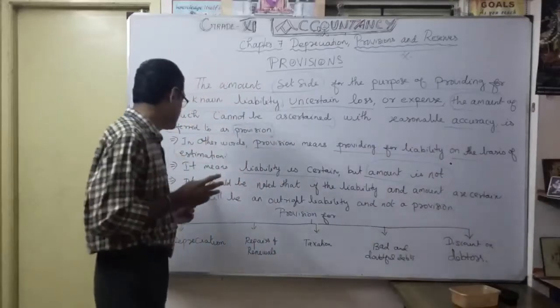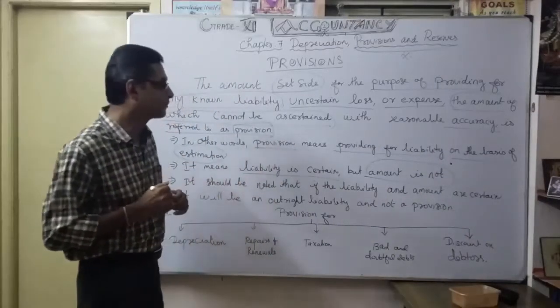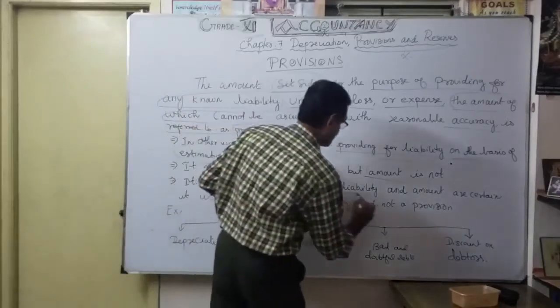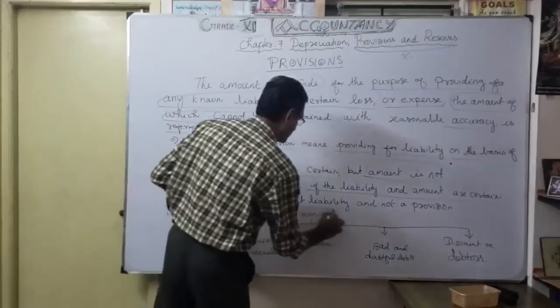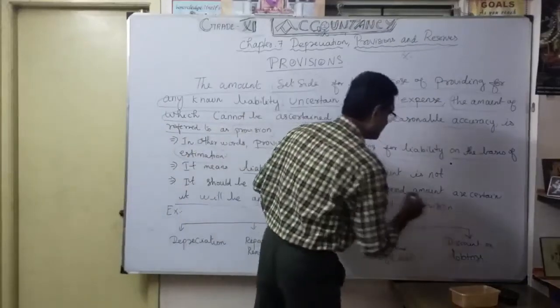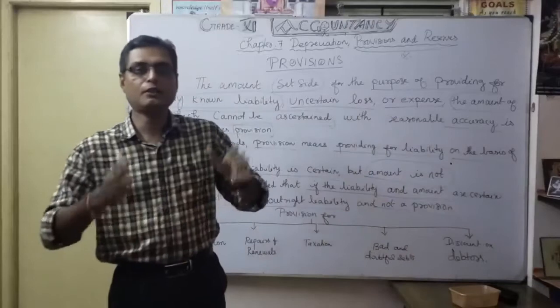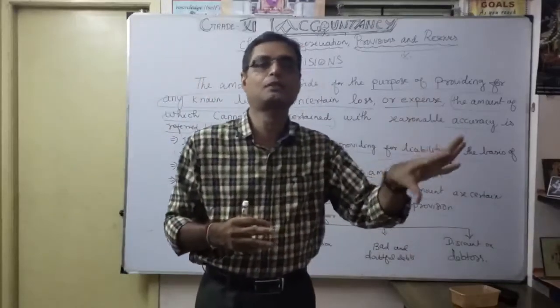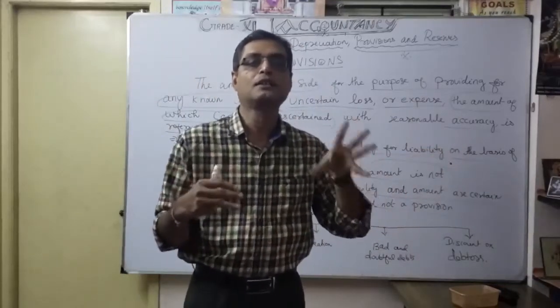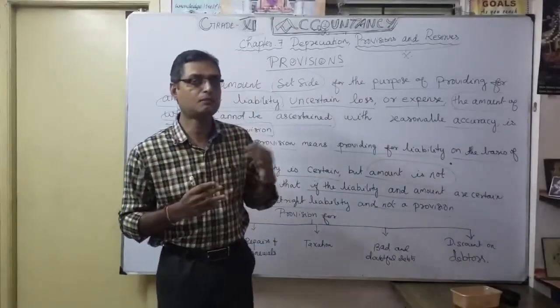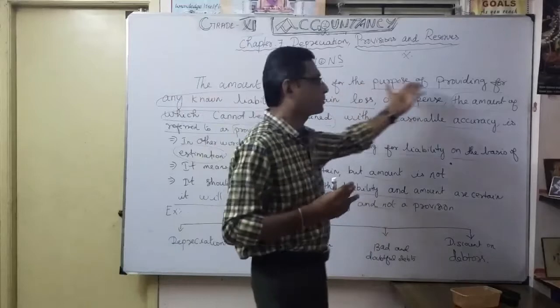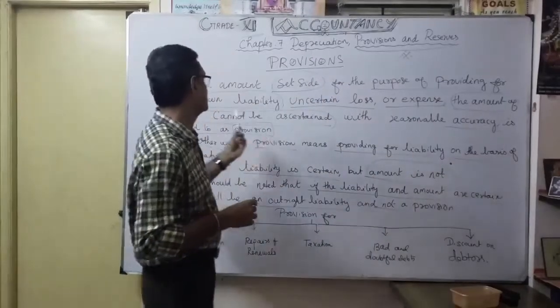It should be noted that if the liability and the amount are certain, it will be an outright liability, not a provision. That means anyway you know what the liability is and what the amount is, so there is no meaning in creating a provision. What is a provision? An amount set aside for providing for an uncertain liability.